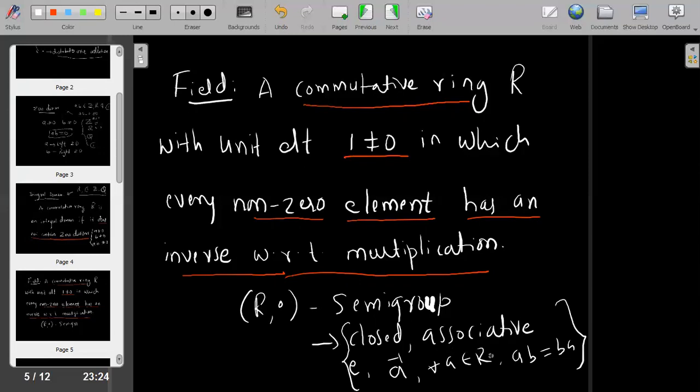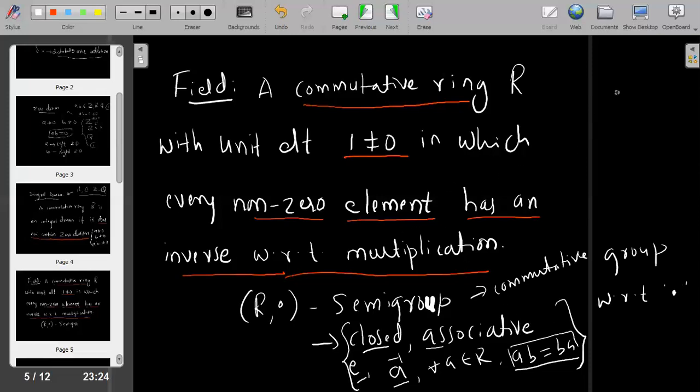R with multiplication is also a commutative group, because it is closed, the associative property holds good, the identity element exists, and the inverse element exists for every non-zero element. Further, AB equals BA. So this is a commutative group or abelian group with respect to multiplication.